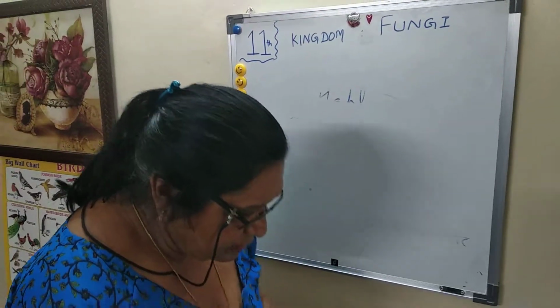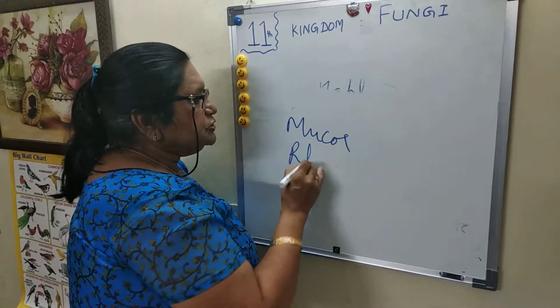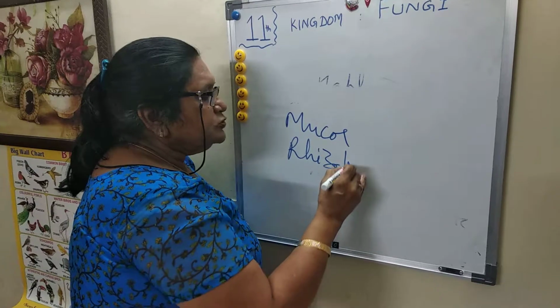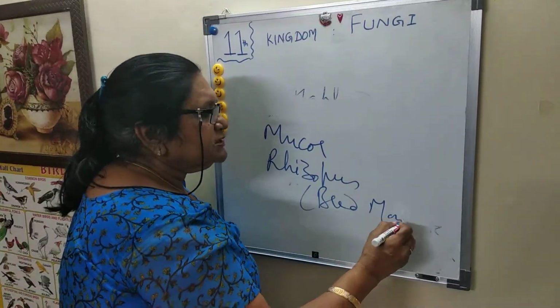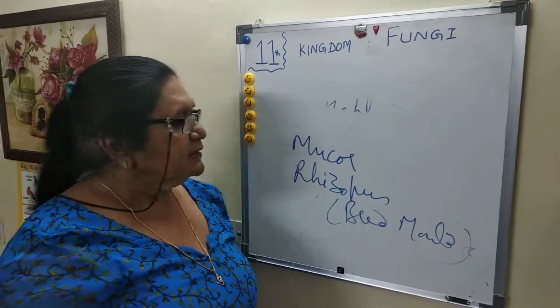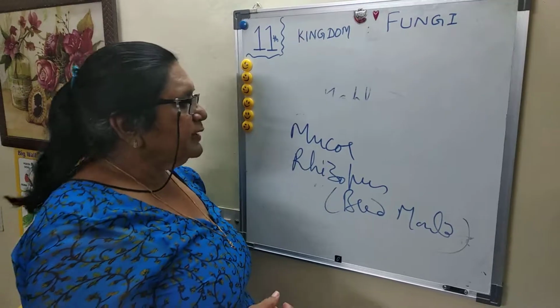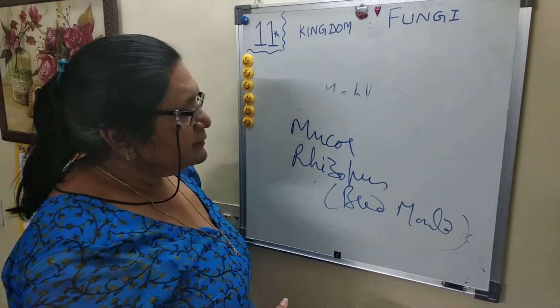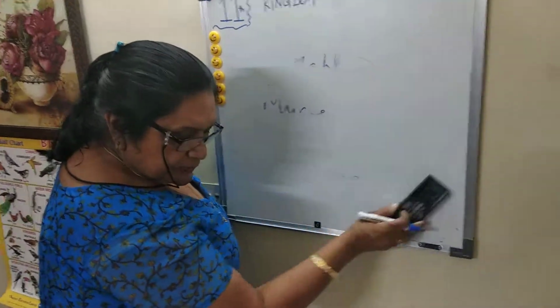The main common examples are Mucor and Rhizopus, also called bread mold. You must have observed during the rainy season this type of fungus growing on bread, the white cottony mass. That is bread mold, Mucor or Rhizopus.